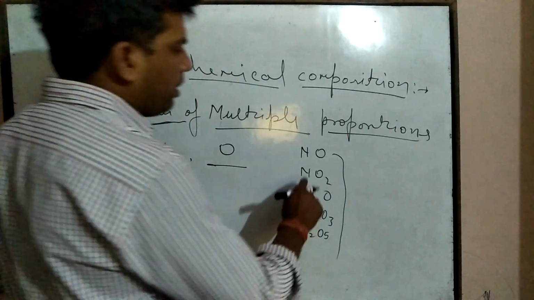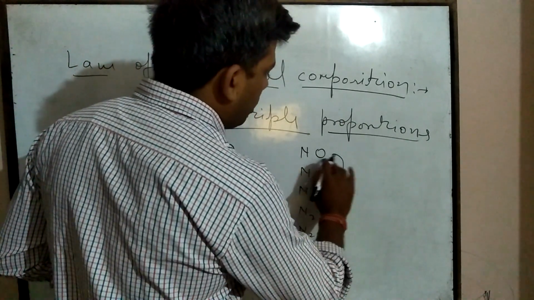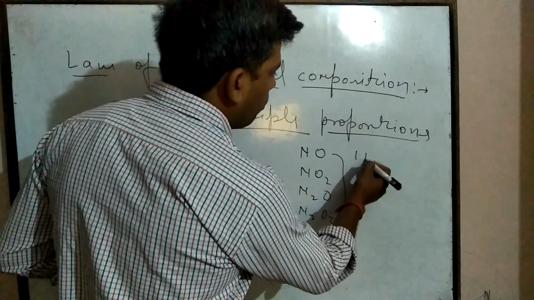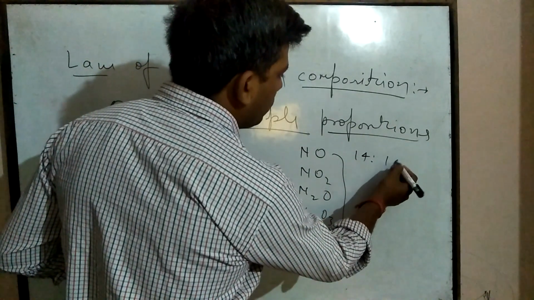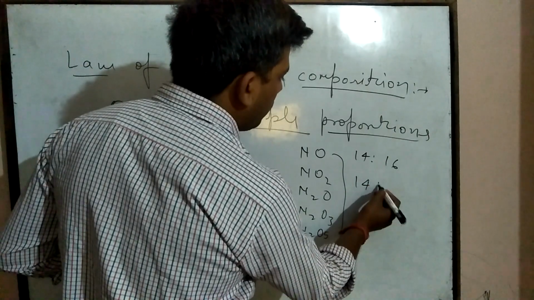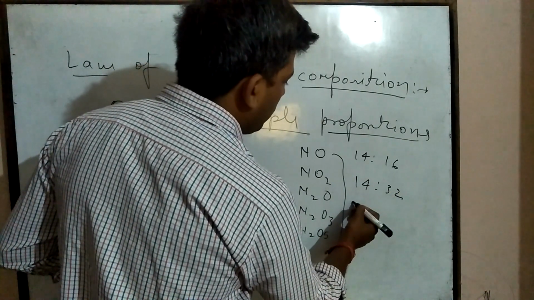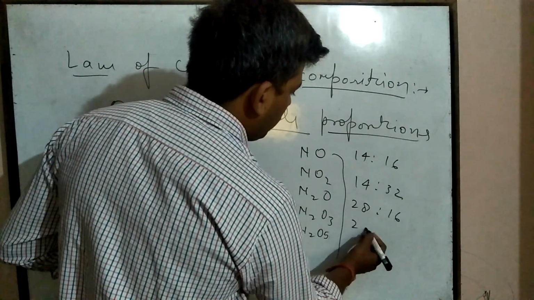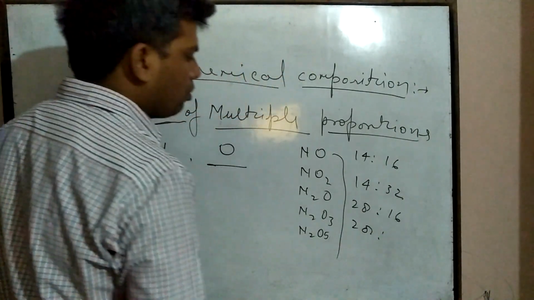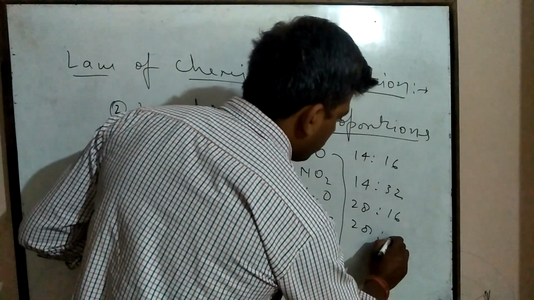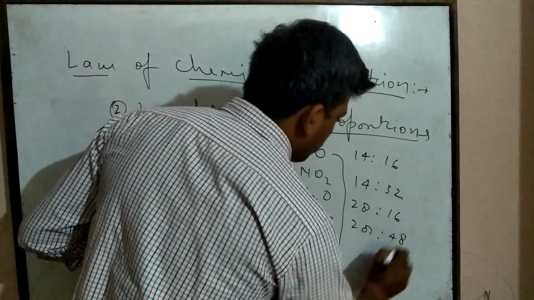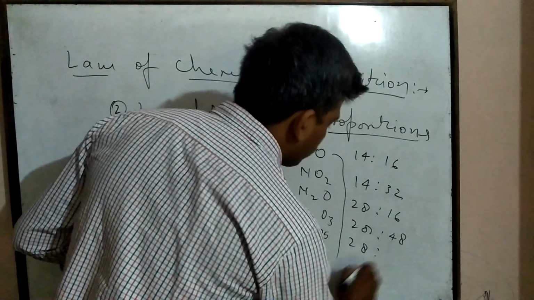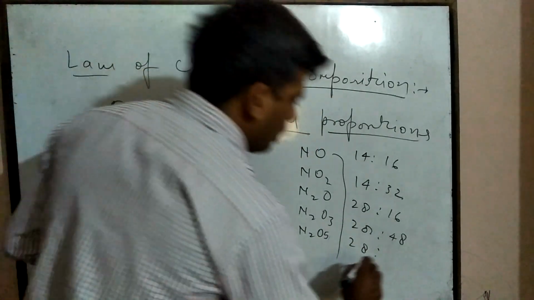For example, here the ratio of the masses of nitrogen and oxygen is 14 to 16, here 14 to 32, here 28 to 16, here 28 to 48, and here 28 to 80.